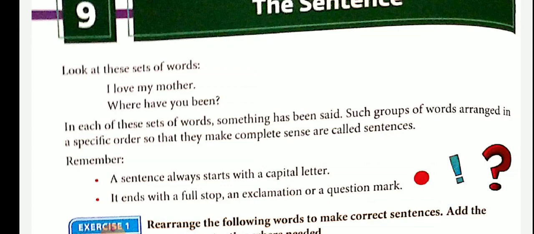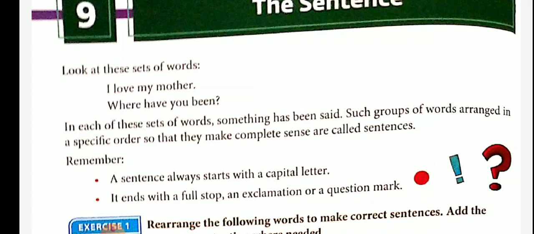So I am going to start a new chapter, chapter 9 in the grammar book, the sentence. Look at these sets of words. I love my mother. Where have you been? In each of these sets of words, something has been said.